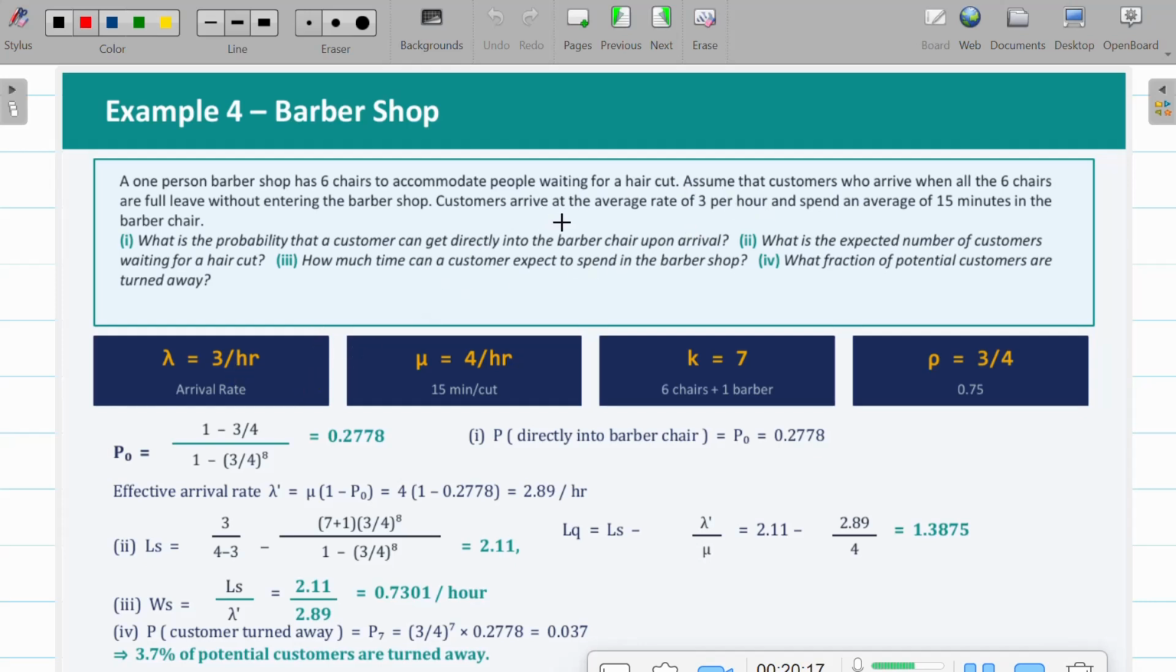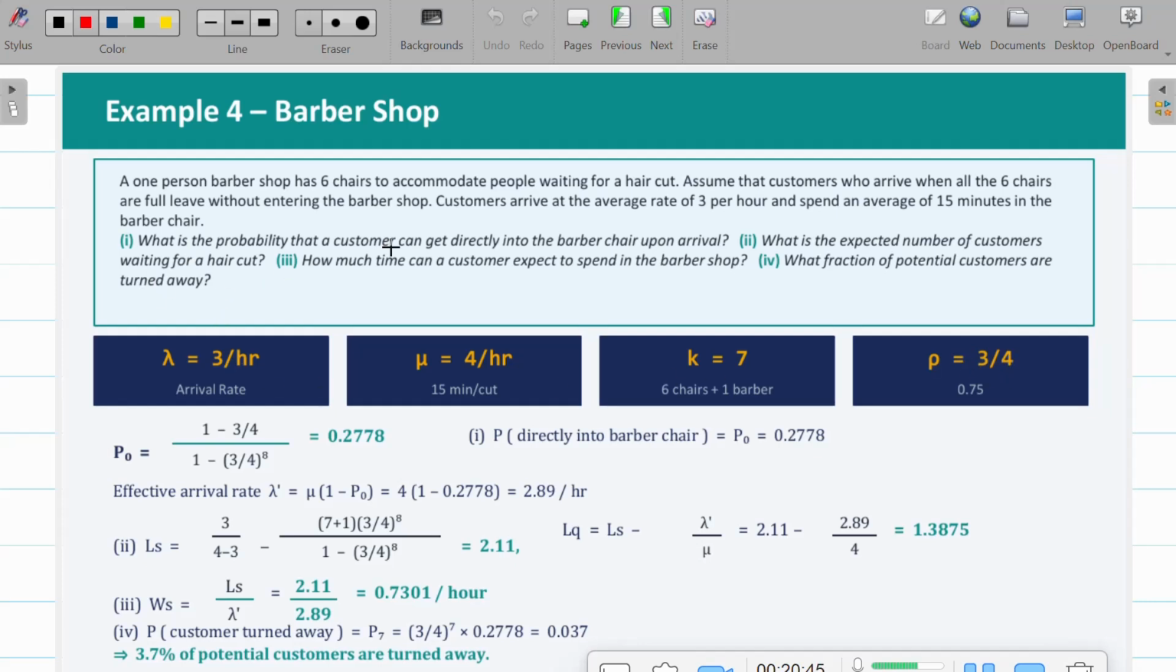And the average 15 minutes in the barber chair, so converting into hours, mu is equal to 6. And calculate here: a customer who arrives when all the 6 chairs are full has to leave. So 6 waiting chairs and 1 service chair, so totally it is 7. And traffic intensity is 3 by 4.